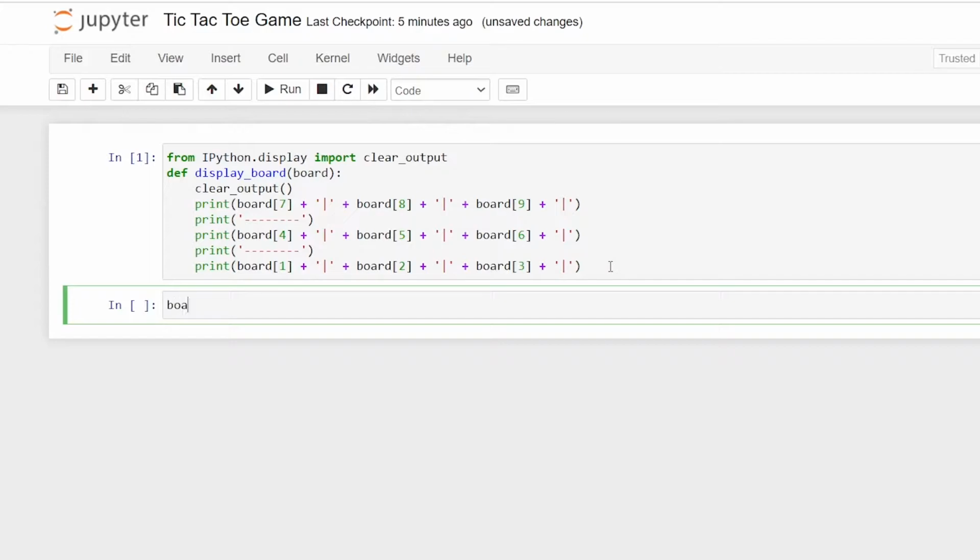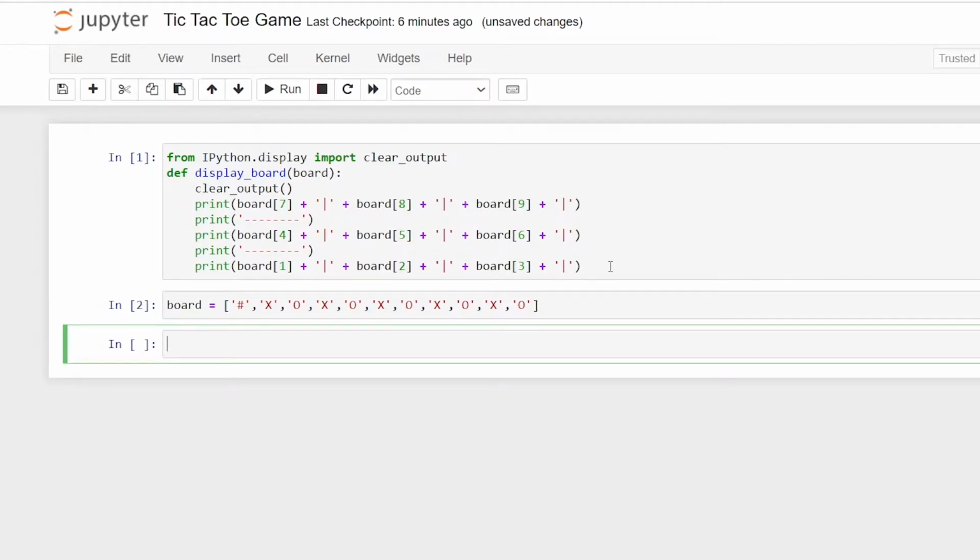And now we're going to create a list which contains all the elements of the board, respectively, in the format, and we have the X and O's. Yeah, we're done with the board.